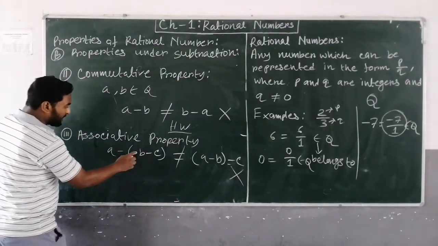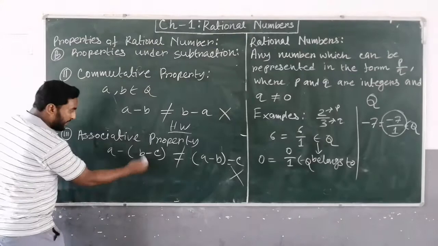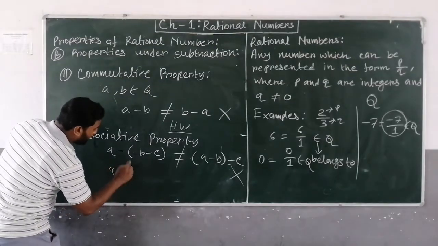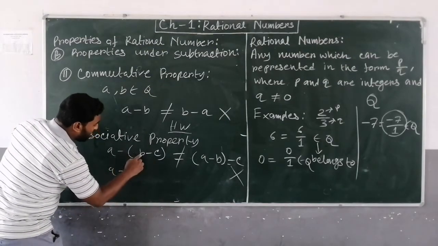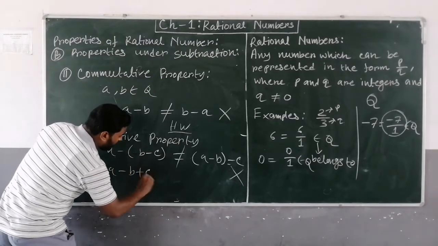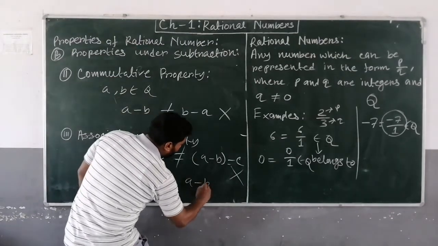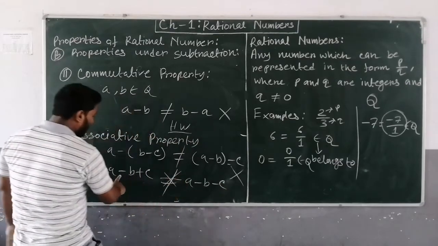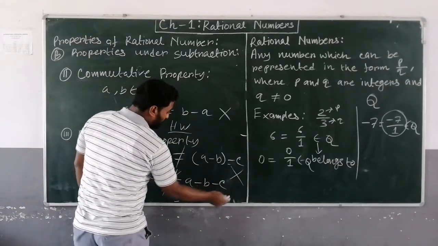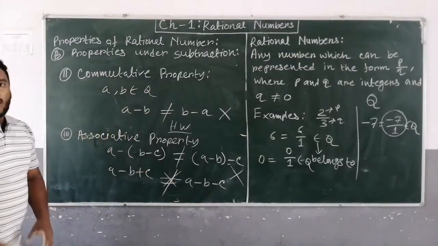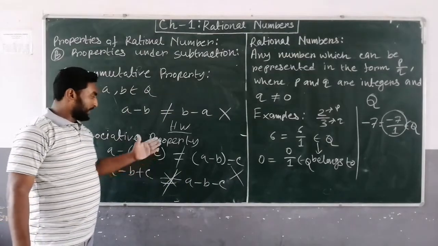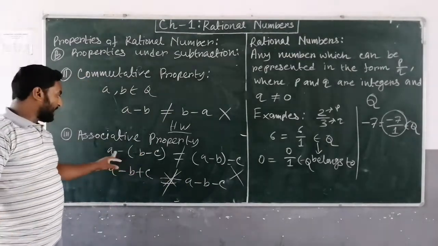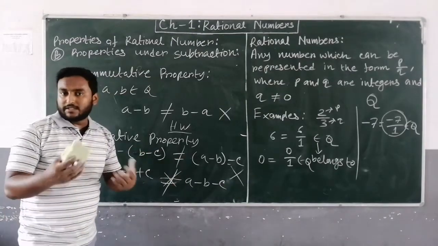From here you can verify: on the left hand side it will be a minus b plus c, and on the right hand side it is a minus b minus c. These two are different. So the associative property under subtraction is not true. You can verify by taking three rational numbers randomly.